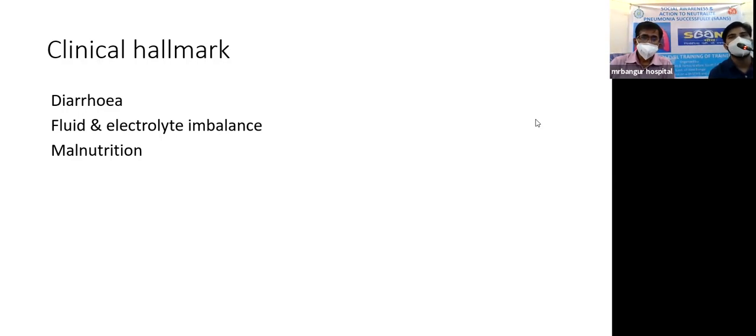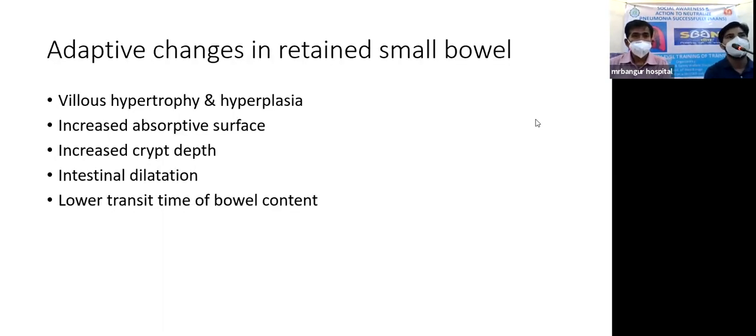And cause of malnutrition is due to decrease in the pH, which leads to inactivity of the digestive enzymes, leading to disturbance in the absorption of the nutrients, leading to malnutrition. Now coming to the adaptive changes in the retained small bowel. There is villus hypertrophy and hyperplasia, increased absorptive surface area, increased crypt depth, there is intestinal dilation, and slower transit time of the bowel contents.